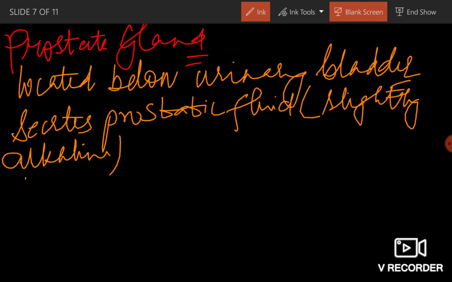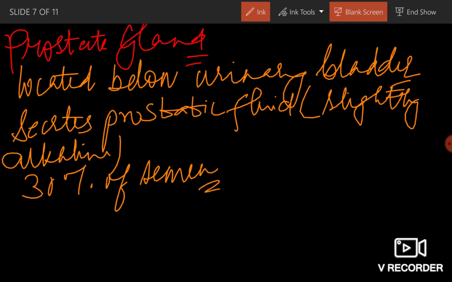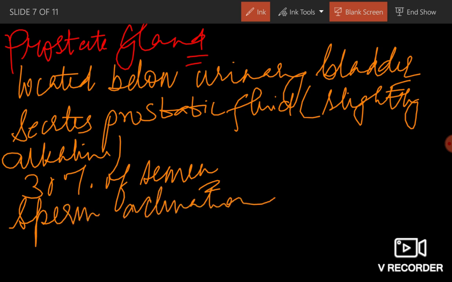And it makes 30% of semen. Also, it helps in sperm activation. The fluid secreted by prostate gland will help in sperm activation.